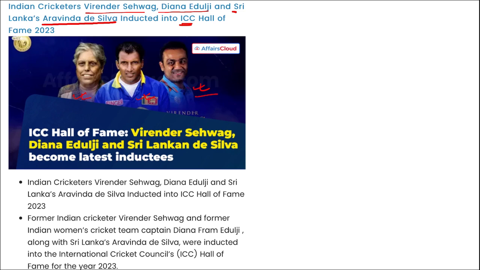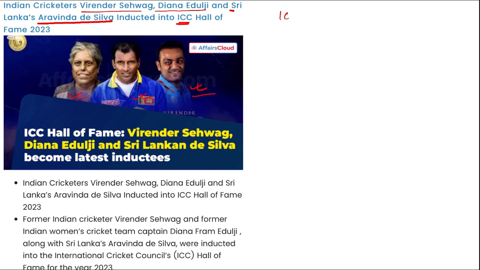And who are the individuals who are inducted to the Hall of Fame? Basically, players who have shown exceptional performance during their lifetime, and to celebrate that and to recognize those individuals forever, they have been inducted into the ICC Hall of Fame. If we talk about ICC, who is the chairman here? Greg Barclay. Headquarters is in Dubai, UAE, and it was established in 1909.